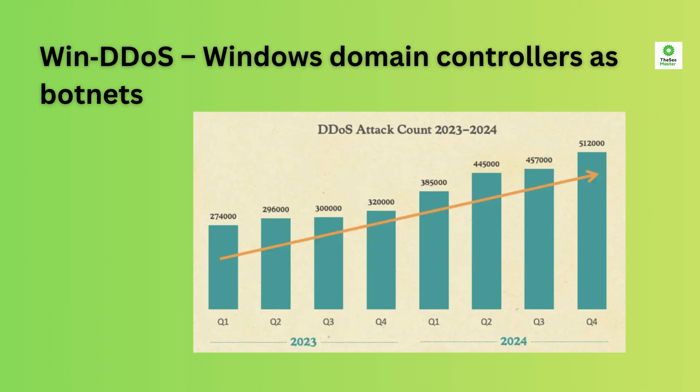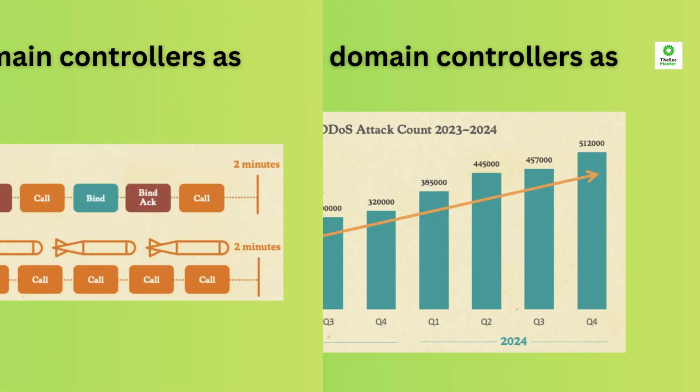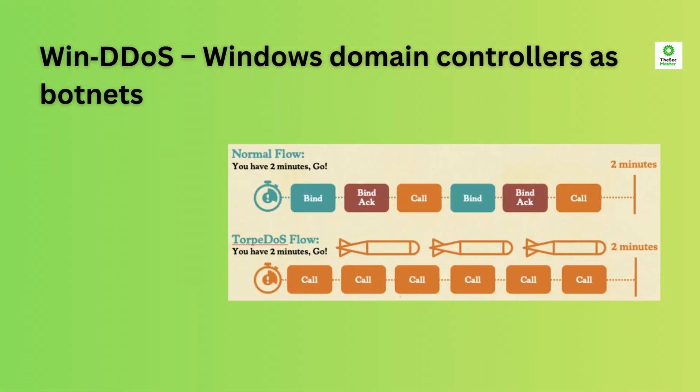The obvious target is any organization with Windows domain controllers, especially those exposed to the public internet. Impact ranges from service disruption to total network outage if your authentication infrastructure is hammered by your own DCs.